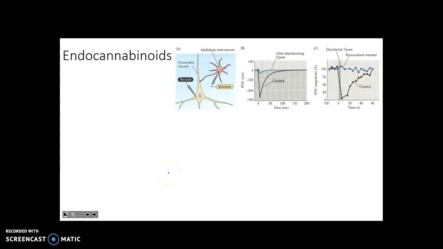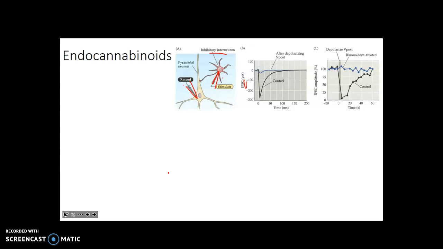So let's look at some data that shows how retrograde messaging affects the presynaptic cell's ability to release neurotransmitter. And so here's the experimental setup, right? They're going to stimulate this cell and record the change in current actually from this cell. Okay, so we're going to be looking at flow of current, and because this is an inhibitory interneuron, we think we're going to be looking at probably GABAergic current here. Okay, so when they stimulate the cell here, they're going to measure here, and what they see is that iPSC,